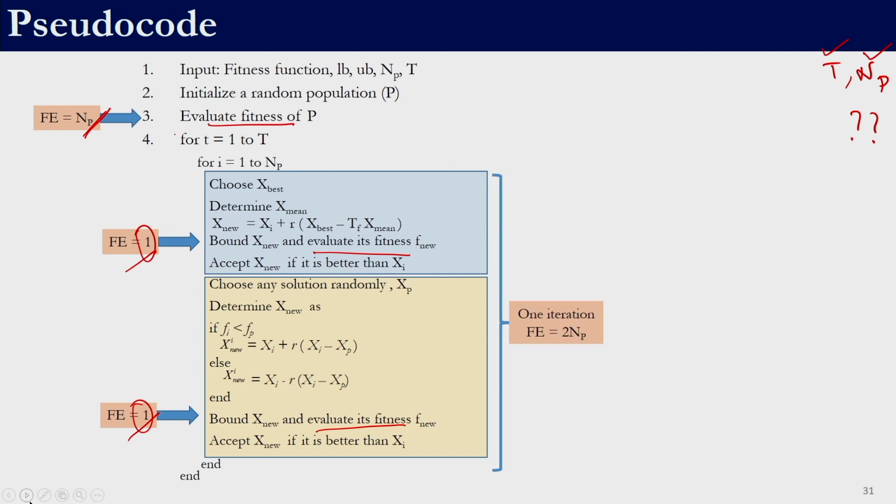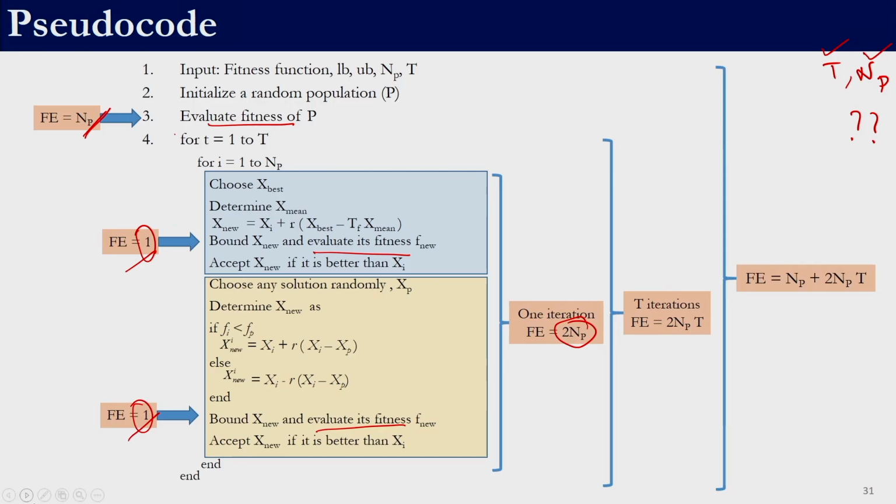Since we are going to do this for NP members, it will be 2 into NP, because I have 2 per member. So, if I have NP members, I require 2 NP fitness function evaluations and this I am going to repeat for T generations. So, the total number of fitness function evaluations is 2 into NP into T. That is inside this algorithm loop. I also spent NP functional evaluations at the beginning to estimate the fitness function of the random population.